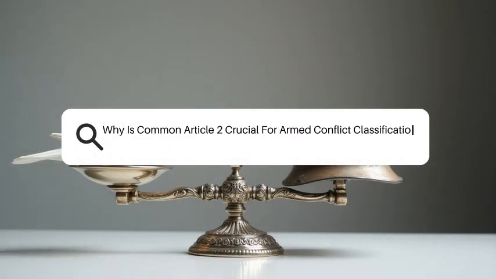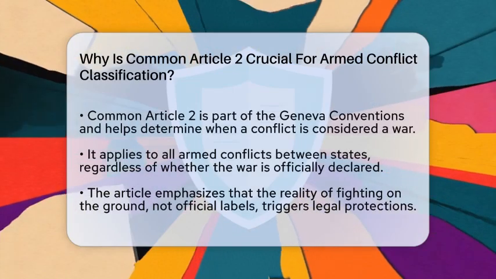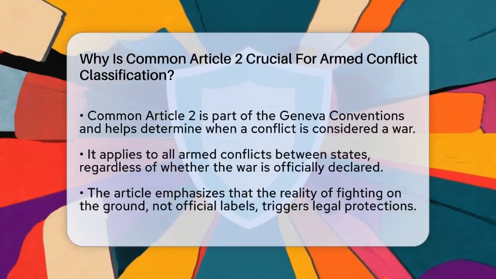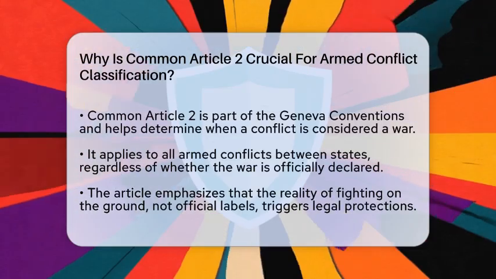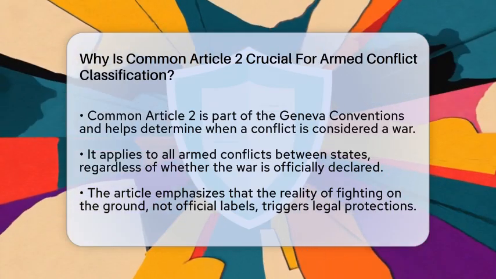Why is Common Article 2 crucial for armed conflict classification? Imagine trying to understand when a conflict becomes a war. It's not always obvious, especially when fighting doesn't follow traditional rules. That's where Common Article 2 comes into play.